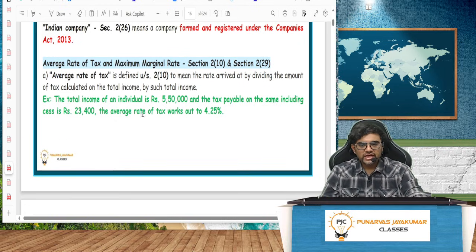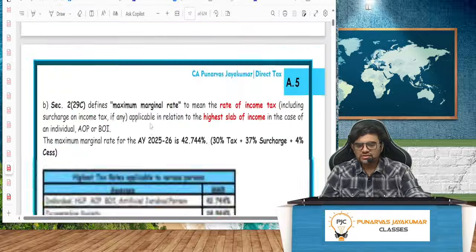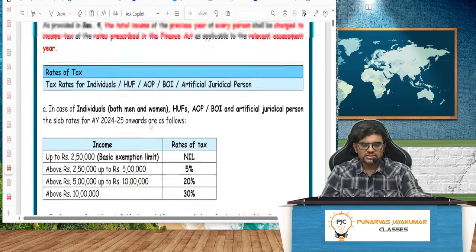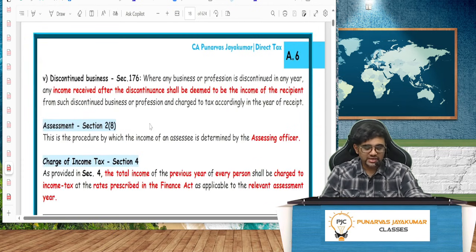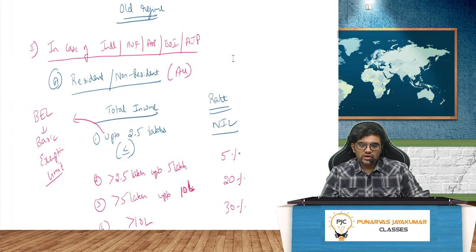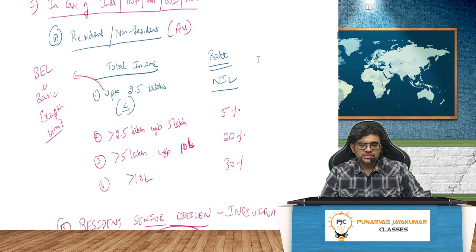So average rate of tax and maximum marginal rate, all this we'll discuss quickly. Page number A6, everybody. Whatever I'm going to write or show you now is all given on page A6. This is the old regime. Quickly we'll revise the rates. Old regime: in case of individual, HUF, AOP, BOI, artificial juridical person, resident or non-resident, all cases.